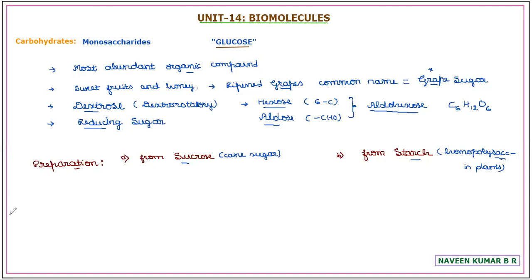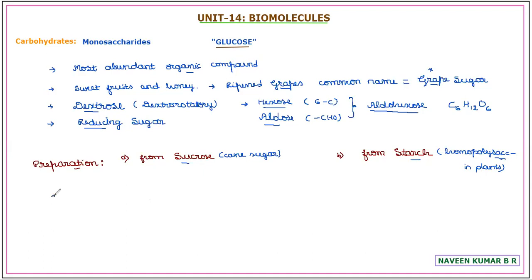Now, the method by which glucose is obtained from sucrose is acid hydrolysis. If you treat with a dilute acid such as HCl or H2SO4, the bond between the glucose and fructose of the sucrose is going to be cleaved. As a result, we are going to get glucose as one of the products.